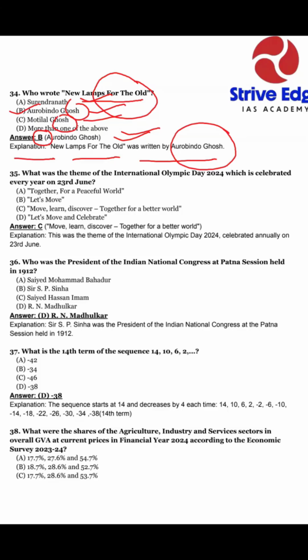Next question 35. What was the theme of the International Olympic Day of 2024, which is celebrated every year on 23rd June? Option A, together for a peaceful world. Option C, move, learn, discover together for a better world. And option D, let's move and celebrate. Okay, so our answer is option C, move, learn, discover together for a better world.